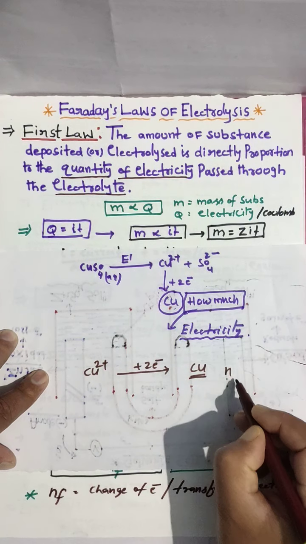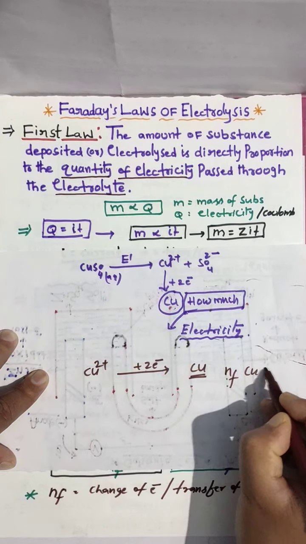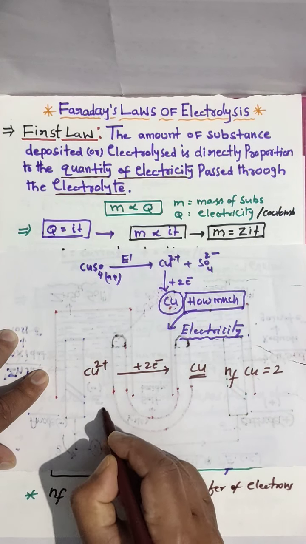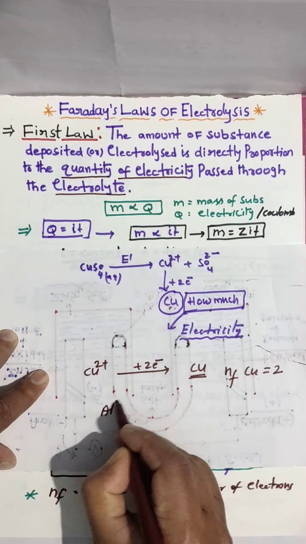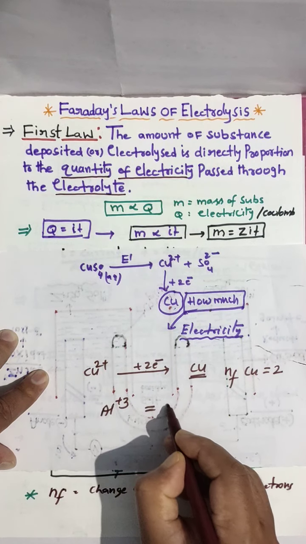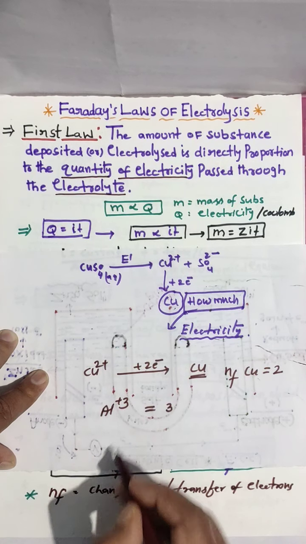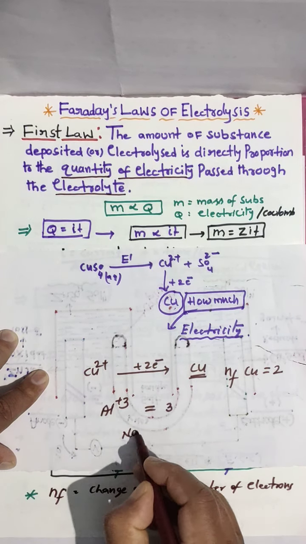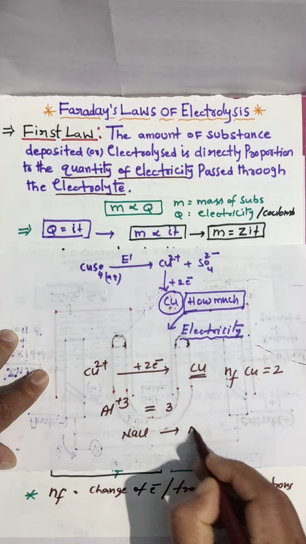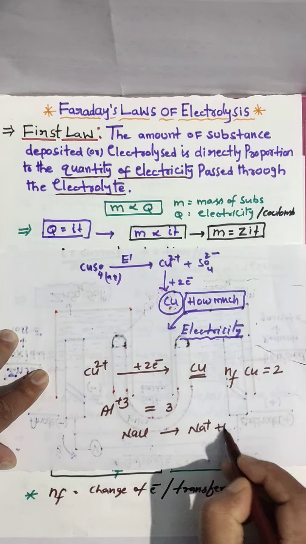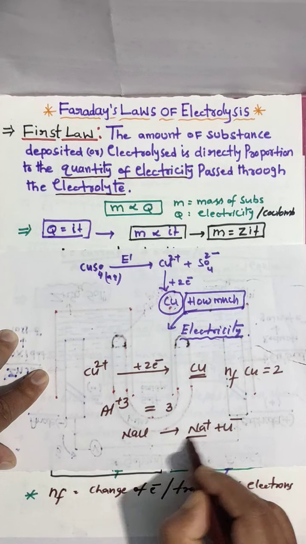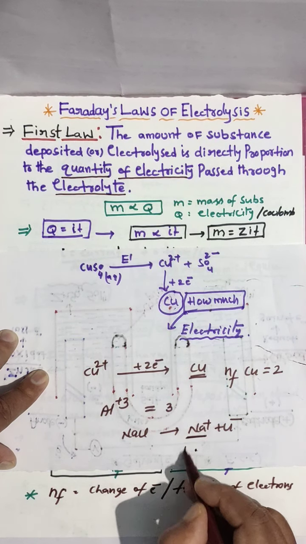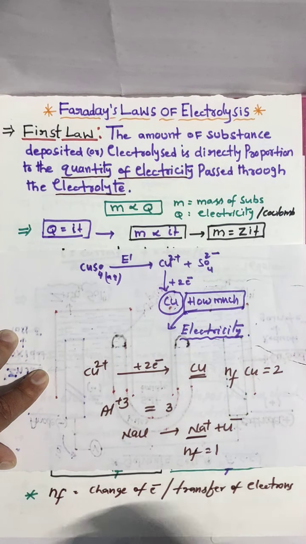So the n factor for copper here is 2. For example, aluminum n factor, how much? 3. Plus or minus you should not take. And sodium chloride converts into Na+ and Cl-. Sodium, how much charge is there? 1. So sodium n factor is 1.